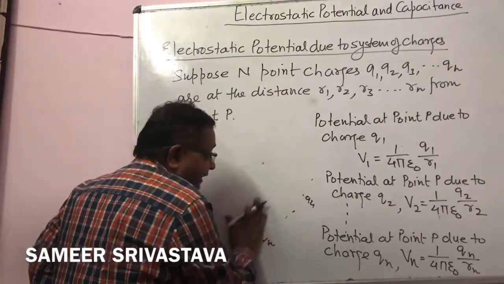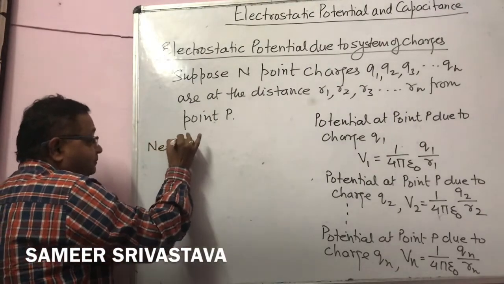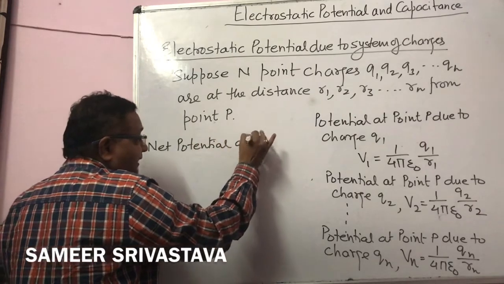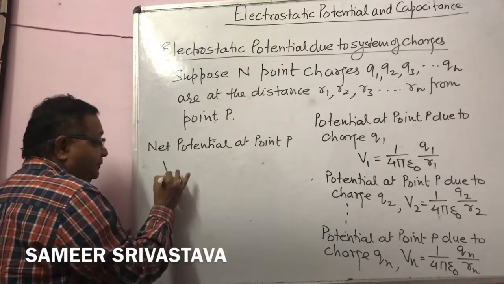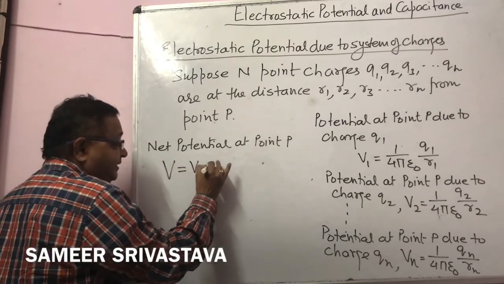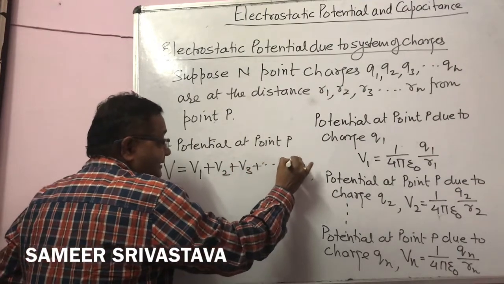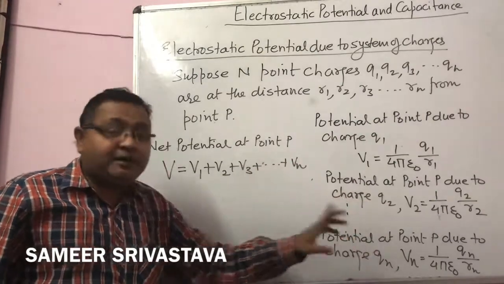The net potential at point P, if I write it as V, is the summation of all the individual potentials.